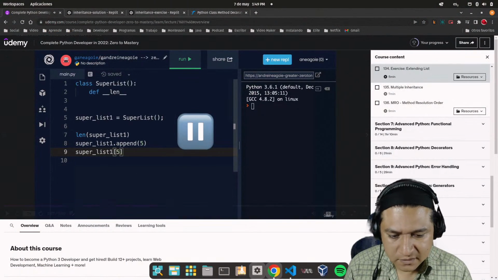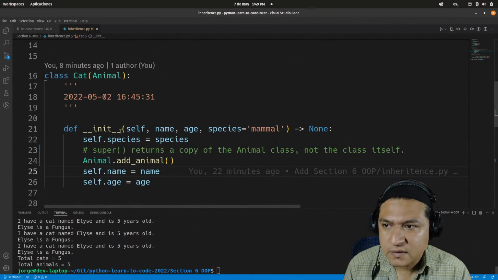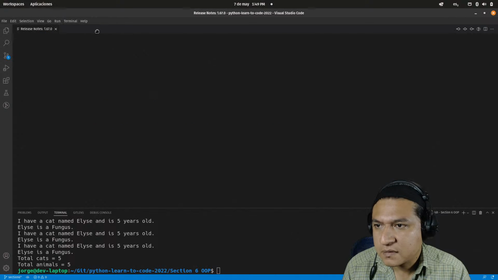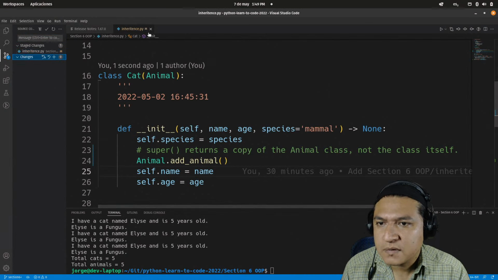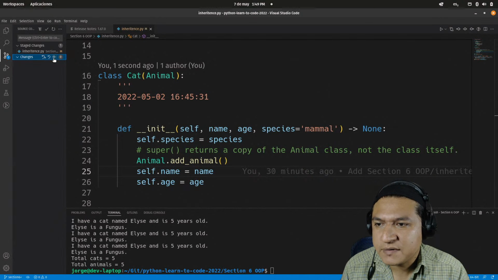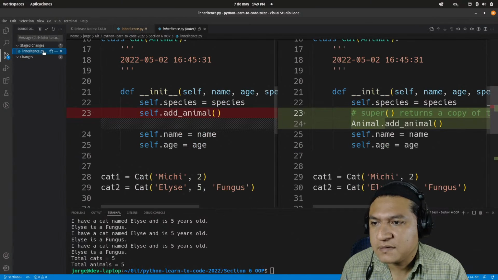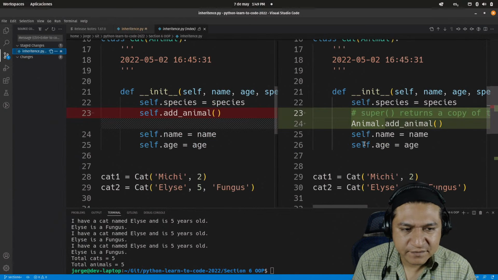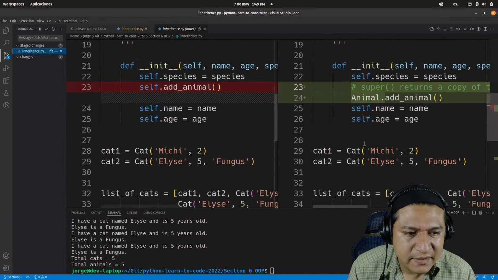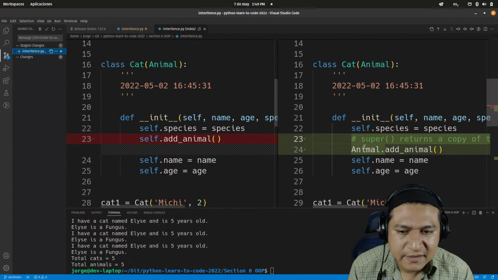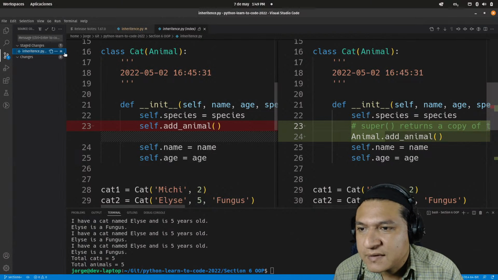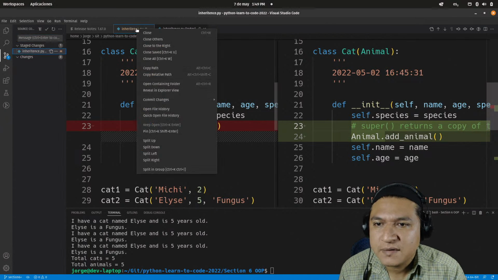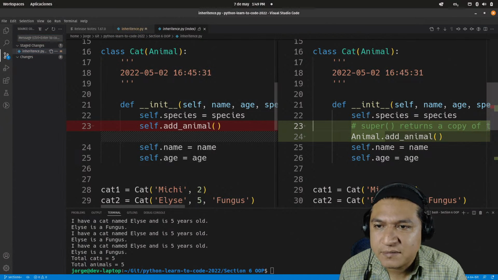Okay, let's pause. Well, this is a modification. Let's see, what did I modify? I added a comment. And okay, I remember now. Let's copy the relative path.